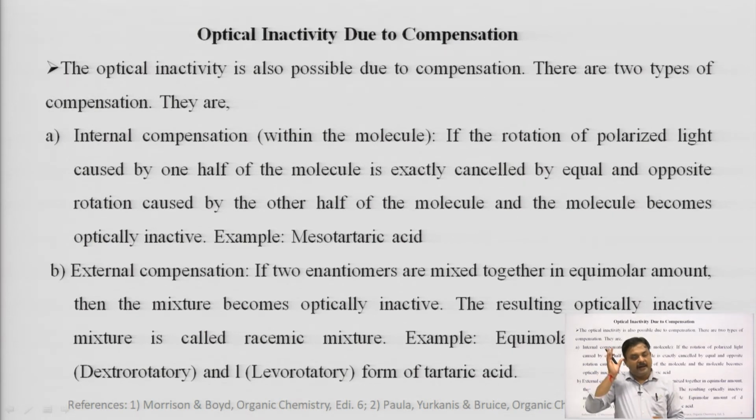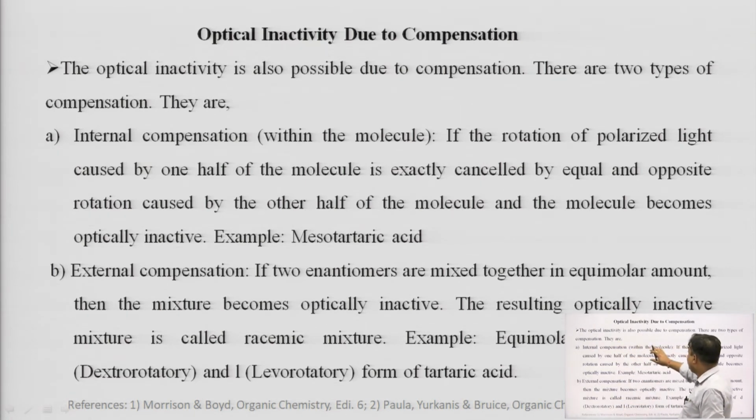Elements of symmetry generally include axis of symmetry, plane of symmetry and center of symmetry. Except that we also have alternating axis of symmetry. Again repeating, two conditions are there for a molecule to have optical activity. Number one, it should have at least one chiral carbon, and number two, it should not have any element of symmetry.